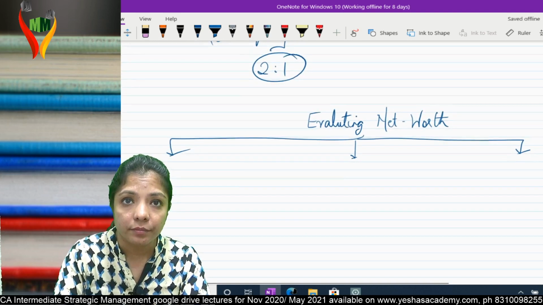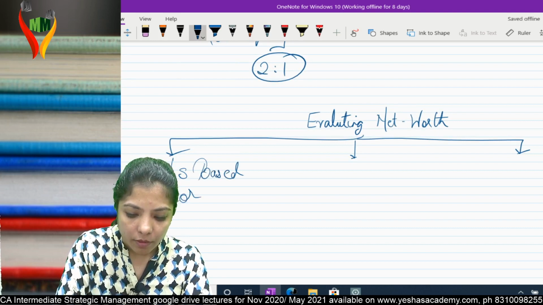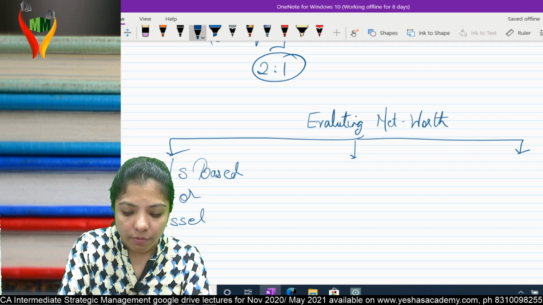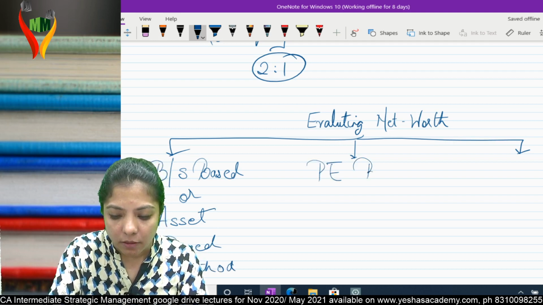First is the balance sheet based or asset based method. Second is the PE based method.